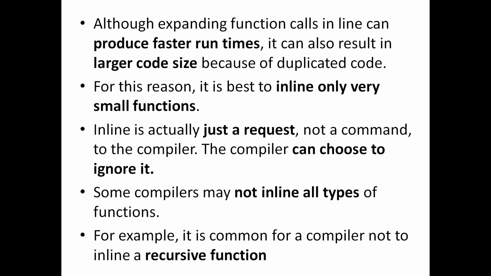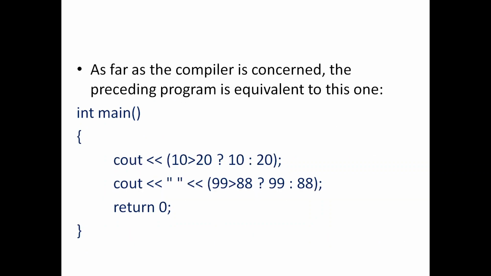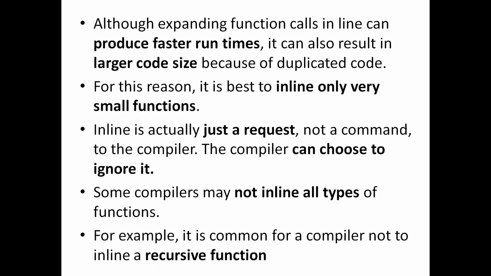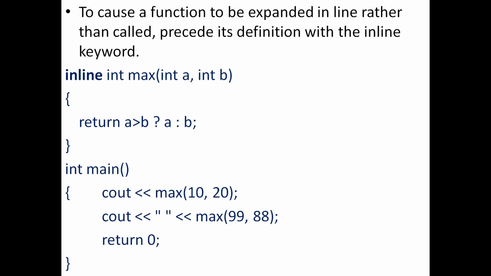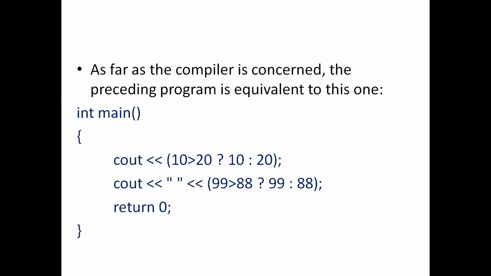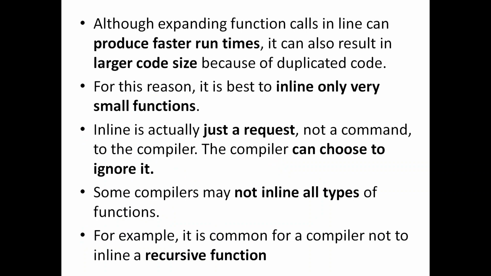It also has a disadvantage: it makes the program look very large. Let's say you are writing a program with a lot of functions and you make every function inline. In that case, it will make the program, that is the main function, look very large. That is a drawback. So the suggestion is that you must choose only small functions to be made inline. You should not make larger functions inline. Only small functions, like this particular case where you just have a single line of code. For these kinds of functions, making them inline is better.